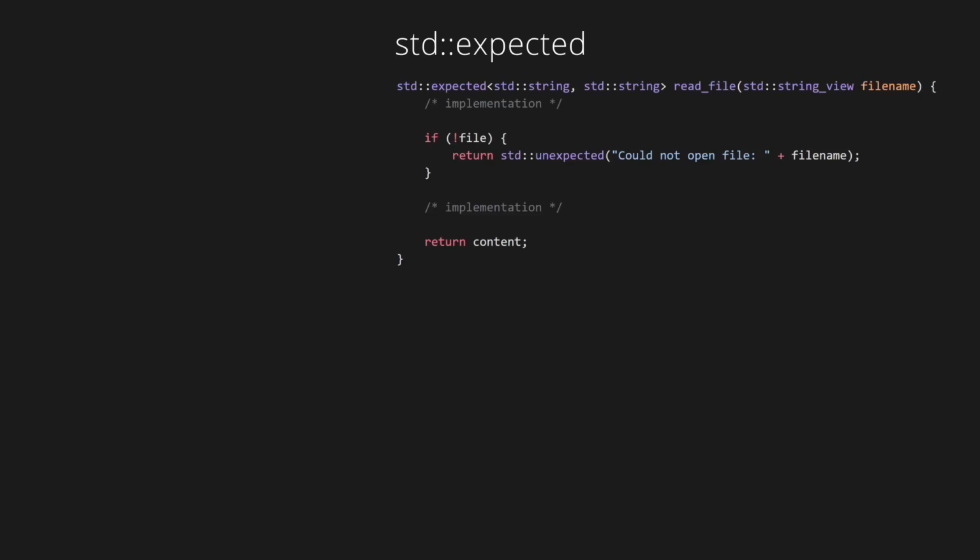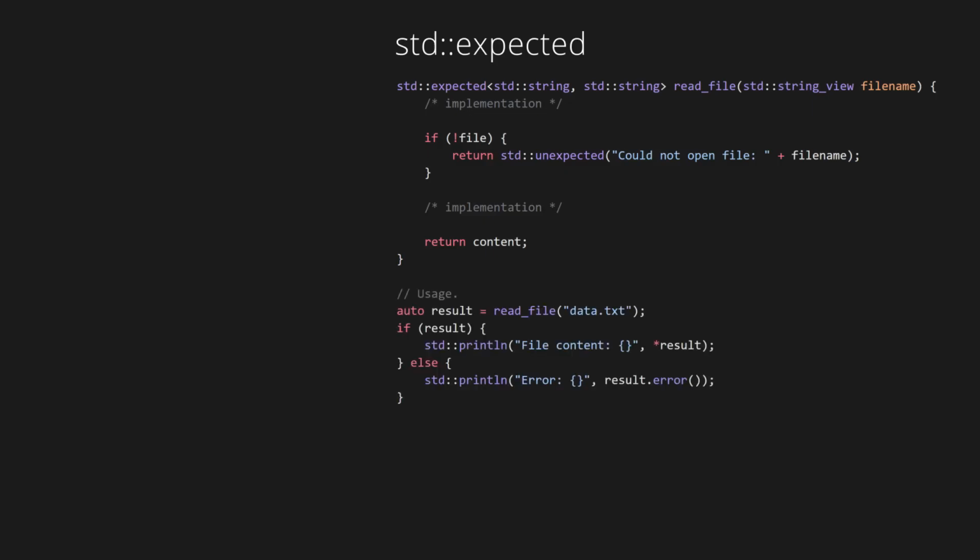The extent to which these penalties matter in practice is widely debated, often depending on application domain, performance constraints, and coding style. Complicating matters further is the issue of ABI boundaries. Throwing exceptions across shared library boundaries can result in unexpected problems, including crashes or memory corruption, especially when there are mismatching compilers or if the standard libraries differ between the components involved. In response to these concerns, some developers prefer the new standard expected, introduced in C++23. It's similar to the results type in Rust. Unlike exceptions, standard expected enforces explicit handling at the call site, making control flow and error paths more visible and deterministic at the cost of additional syntactic overhead.